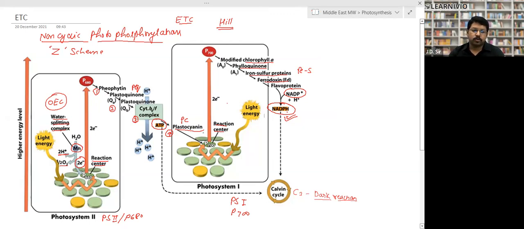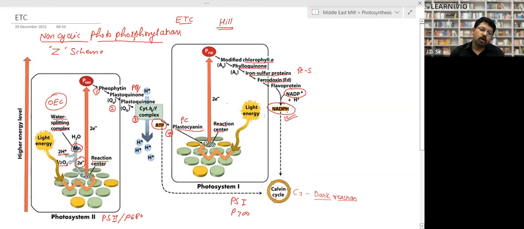P700 again gives energy to the electron. The electron jumps and reaches the chlorophyll A molecule, right? Then phylloquinone, then the iron sulfur complex, then ferredoxin, and finally NADP receives the electron. So NADPH is the final acceptor of electrons. This NADPH will be utilized in the Calvin cycle, and this ATP will also be utilized in the Calvin cycle.